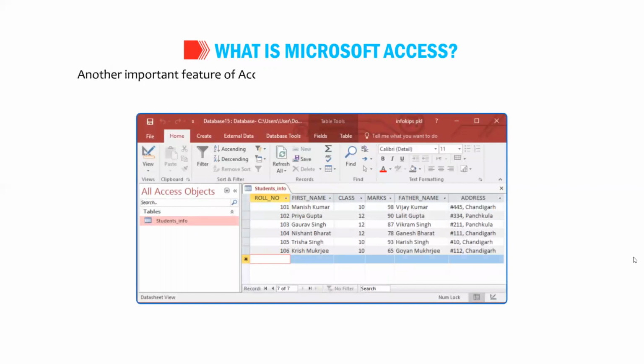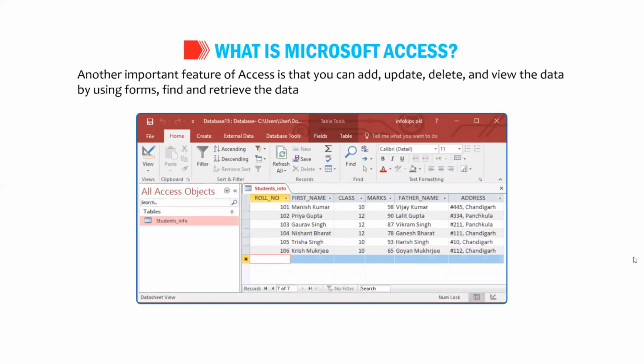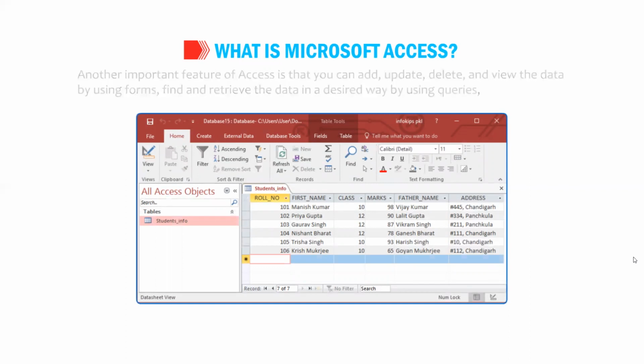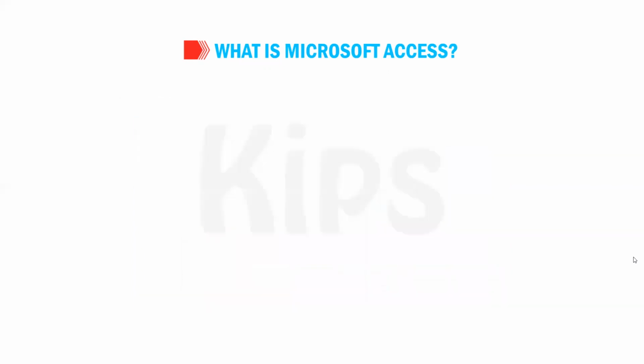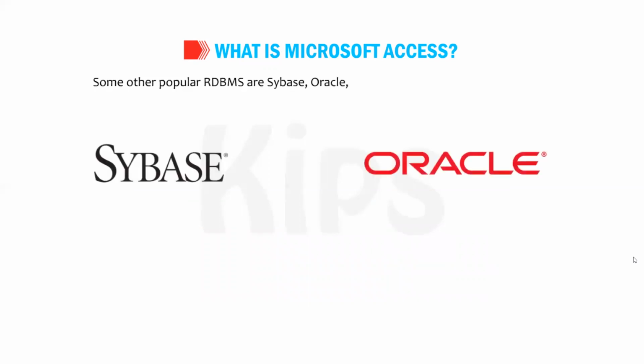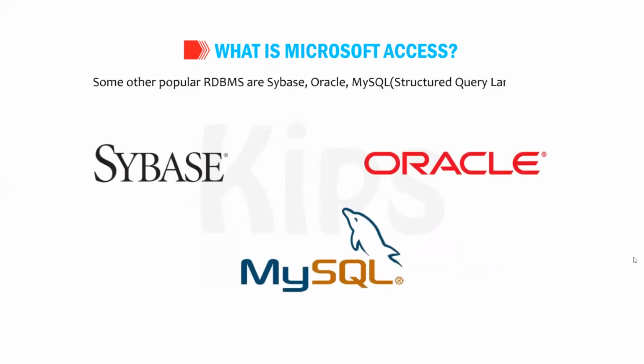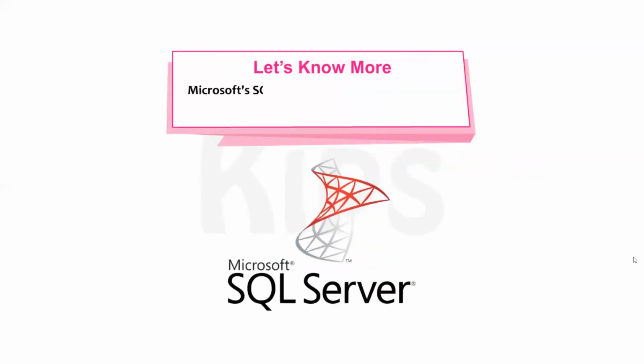Another important feature of Access is that you can add, update, delete, and view the data by using forms, find and retrieve the data in a desired way by using queries, and print the data in a specific layout by using reports. Some other popular RDBMS are Sybase, Oracle, SQL, Structured Query Language. Students, let's know more. Microsoft's SQL Server is an example of a RDBMS that serves database requests from multiple users.